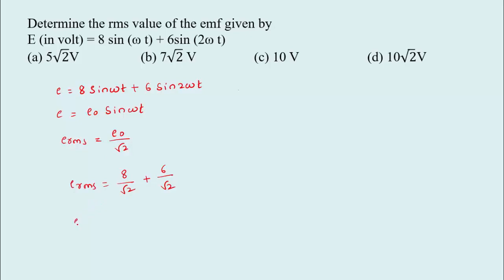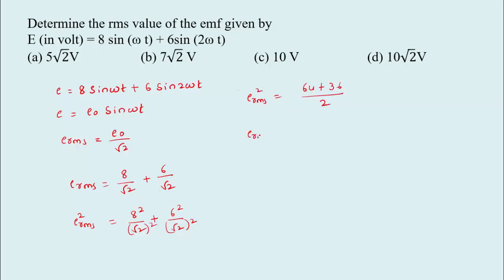Squaring on both sides, E RMS square equal to 8 square divided by 2 plus 6 square divided by 2, since root 2 squared will be 2 here. E RMS square equal to 8 square is 64, 6 square is 36, divided by the LCM, which will be 2.